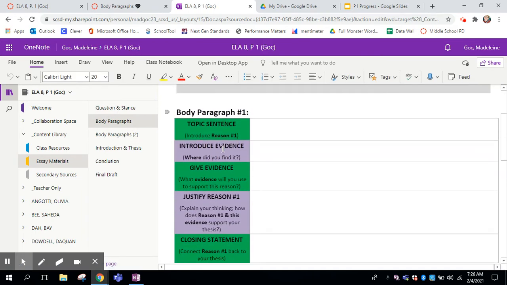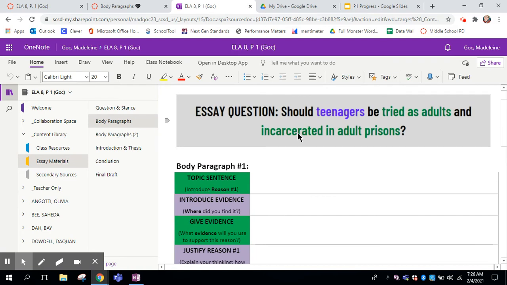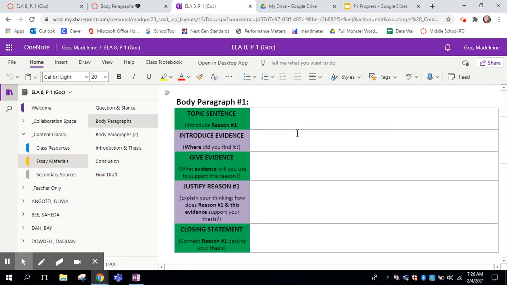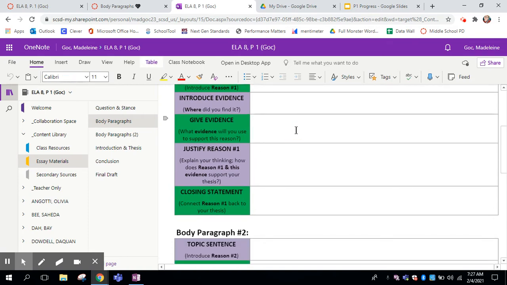The first one helps you break it down by sentence, okay? So you start with a topic sentence, you introduce your reason. So what's your reason for saying teenagers should or should not be tried as adults? You're going to introduce your evidence, meaning you're going to tell me what source you got it from. Did you get it from Monster? Did you get it from the secondary source? What's it called? What page number? Stuff like that. Then you're actually going to give your evidence.